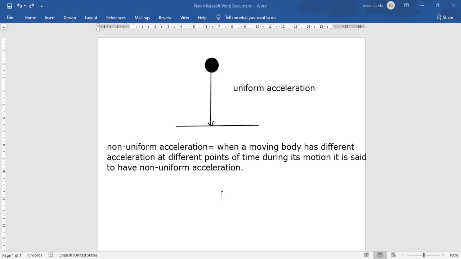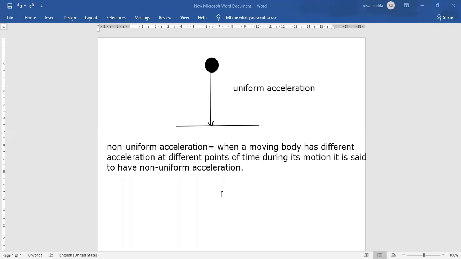If you ride a car in a crowded place, you will have different acceleration at different intervals of time during the motion. Then we call that acceleration non-uniform acceleration.